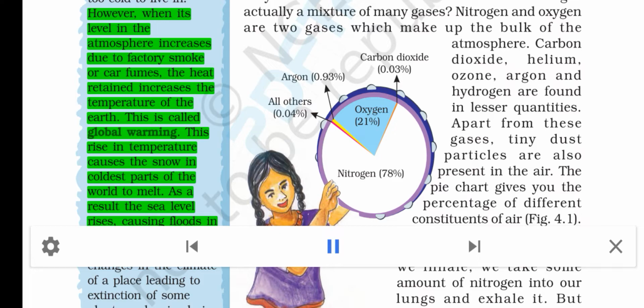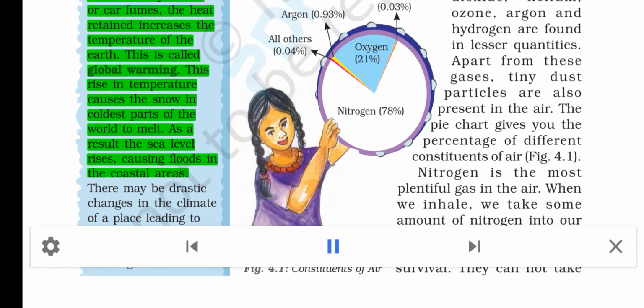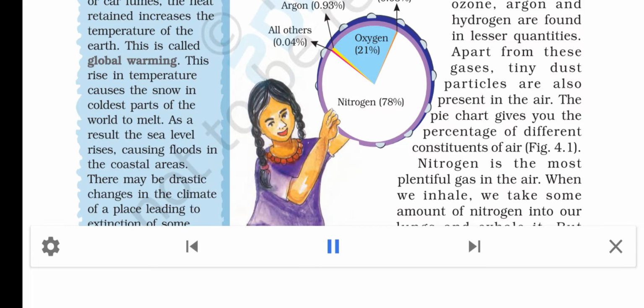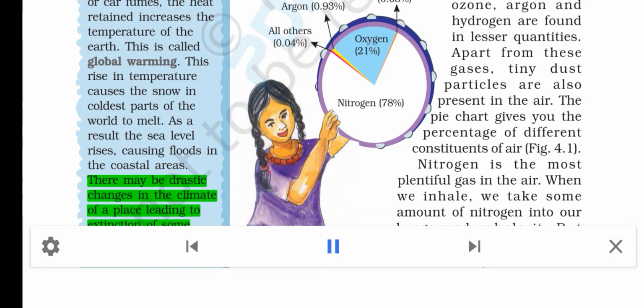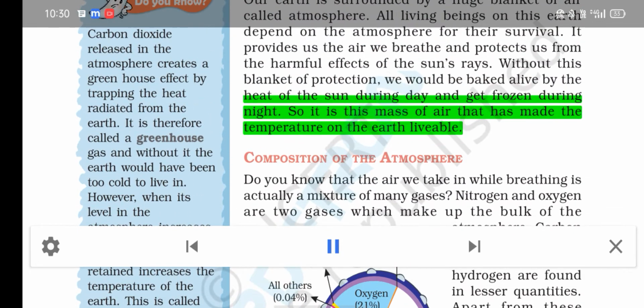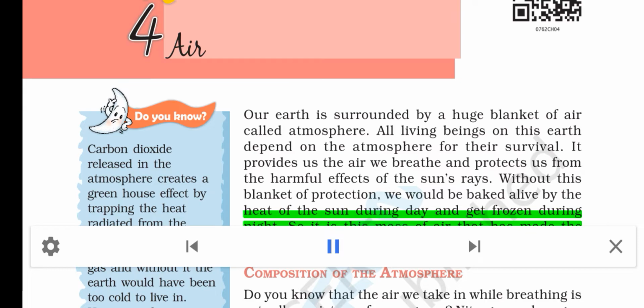This rise in temperature causes the snow in the coldest parts of the world to melt. As a result, the sea level rises, causing floods in the coastal areas. There may be drastic changes in the climate of a place, leading to extinction of some plants and animals in the long run. Our Earth is surrounded by a huge blanket of air called atmosphere.